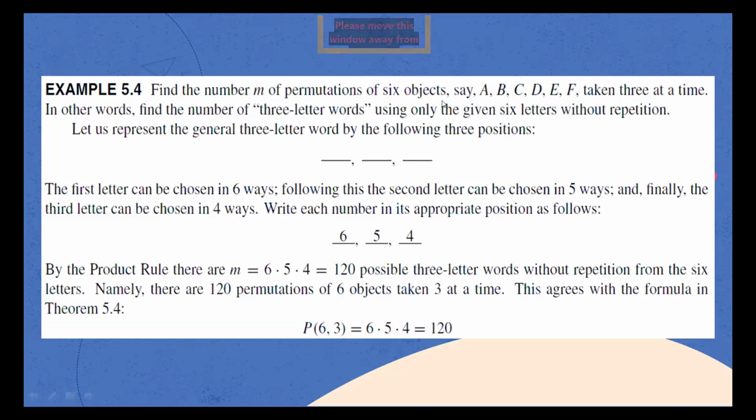We could have taken that, but why do we want to take P of 6, 3? Why 3 only? It's just because we are taking 3 at a time, and it's a 3 permutation of 6 objects. So this agrees with the multiplication formula. This is the same as the multiplication rule. The first part is just the multiplication rule, and this is the P n r formula. Okay, I hope no one has any doubts, and let's go ahead.